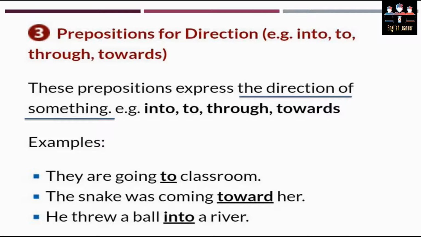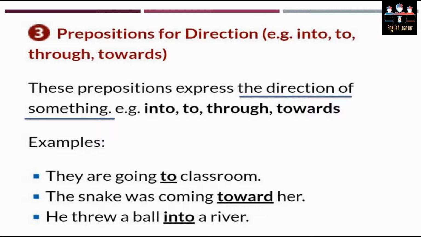Preposition of direction mainly includes into, to, through, and towards. While students should not rely on only these four examples, there is a huge list of prepositions of direction. You just have to figure out in a sentence whenever a noun or a pronoun is going to perform its action in a certain direction, then we have to use the preposition of direction there.